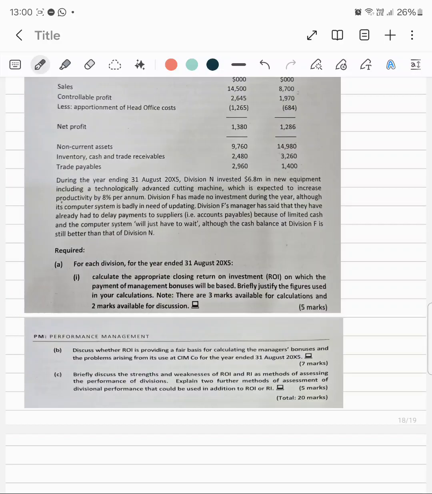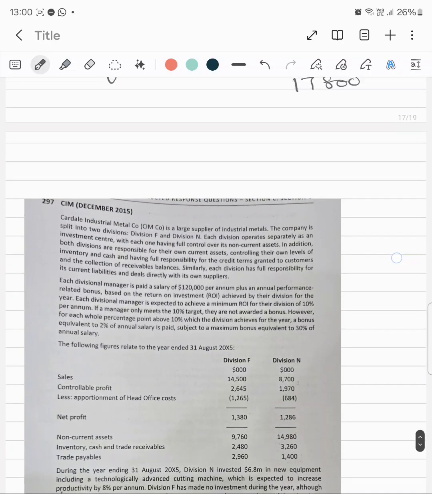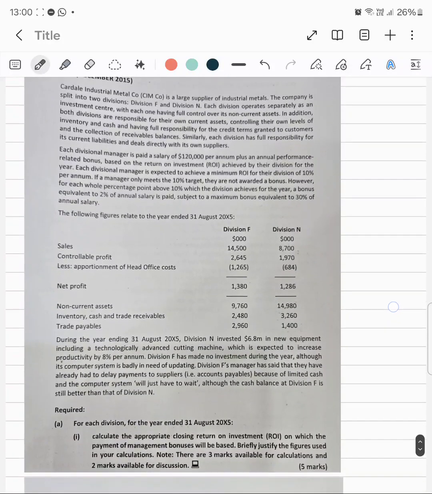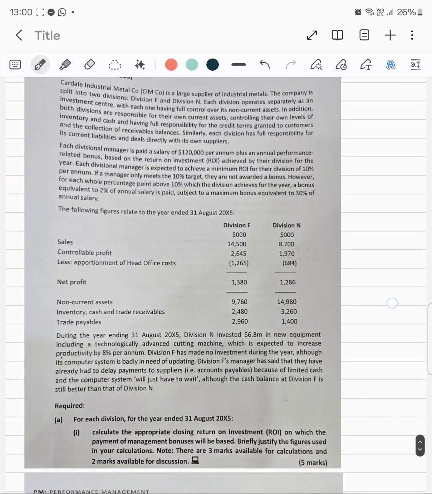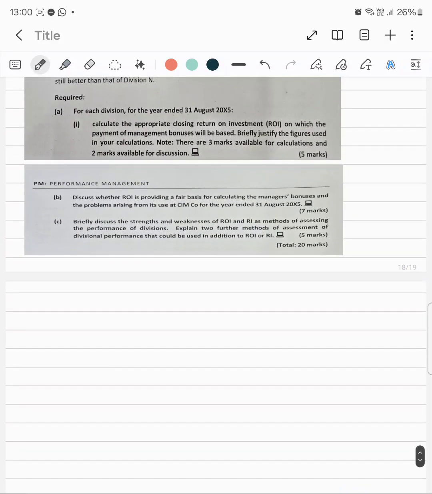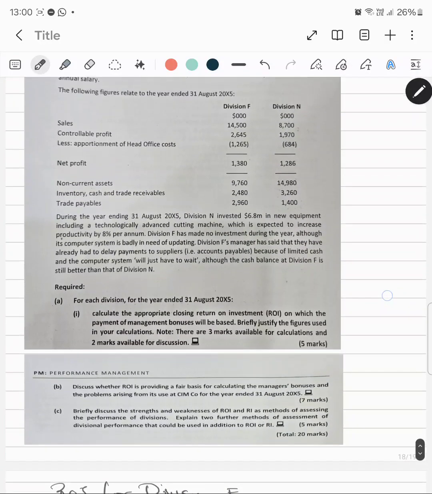Now, let's calculate this CIM related information. So, first of all, we'll calculate the return on investment for Division F and Division N. ROI for Division F. What is the controllable profit?